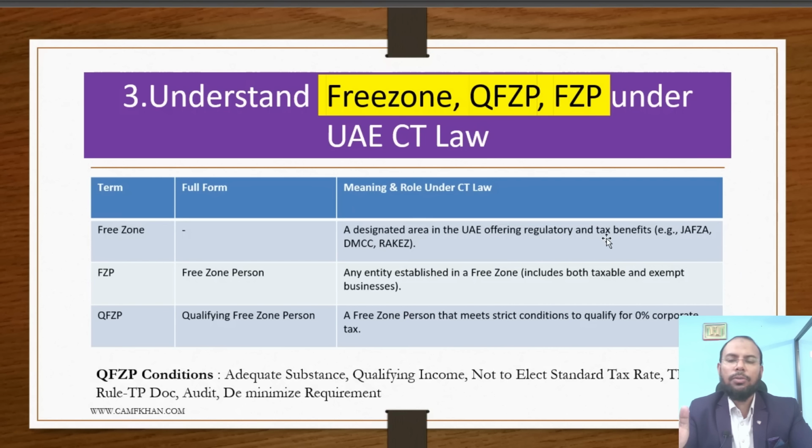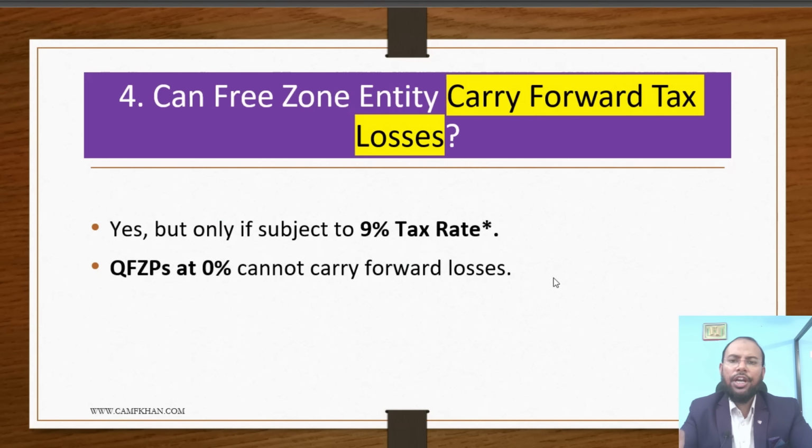Regarding a qualifying free zone person, every free zone entity is considered as a qualifying free zone person, but having regard to some certain conditions. If they do not meet any one of the conditions, at that time you will not qualify as a qualifying free zone person. At that time all corporate tax law will be applicable to you like mainland, and you will be considered a simple free zone person. I hope you understand.